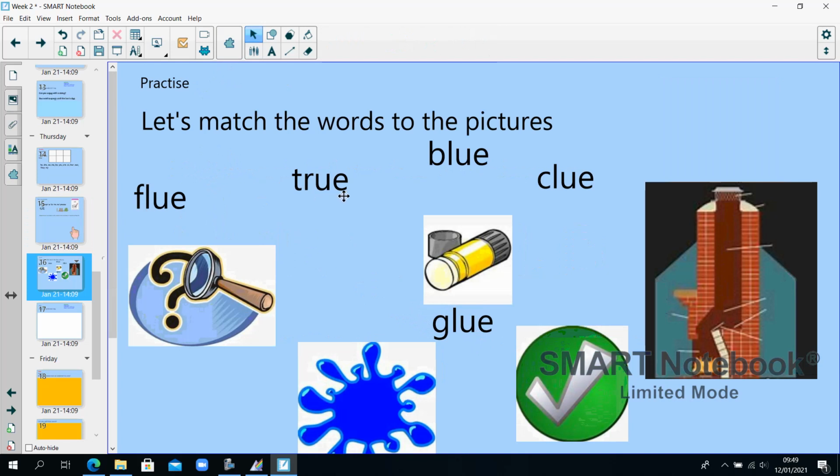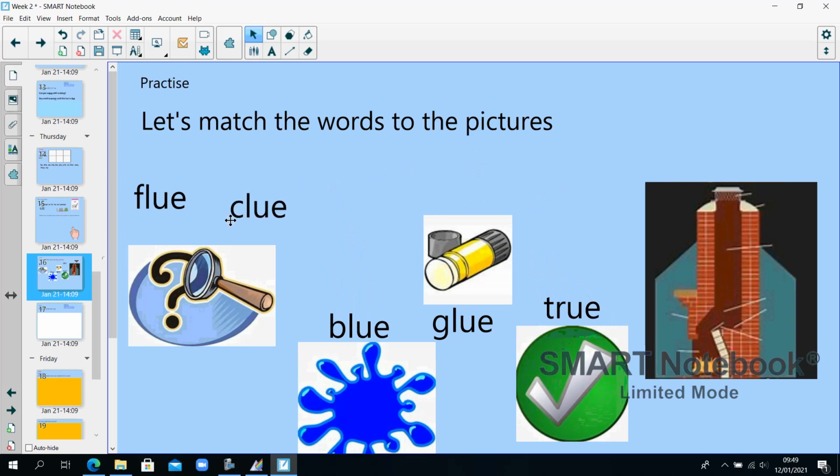T, r, true. Which picture do you think might mean true? Yeah, I think this tick means that something is true. Blue. Which picture shows something that is blue? Correct. We've got a blue ink splat or paint splat. Clue. Our question mark and magnifying glass so that someone's found a clue. And finally, flew. This picture here shows a flue.